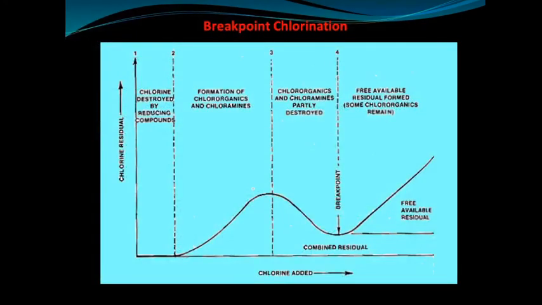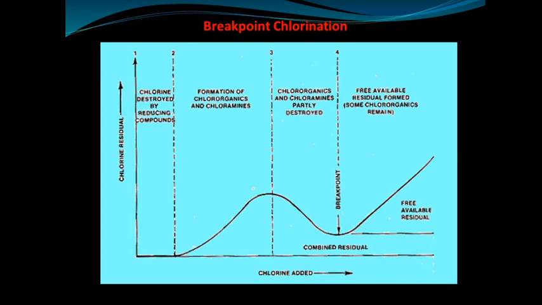Those are oxidized, so whatever amount of chlorine is added is completely consumed, because the total chlorine is utilized for the oxidation of Fe, Mn, H2S and other compounds. So at point A there is no residual chlorine present.